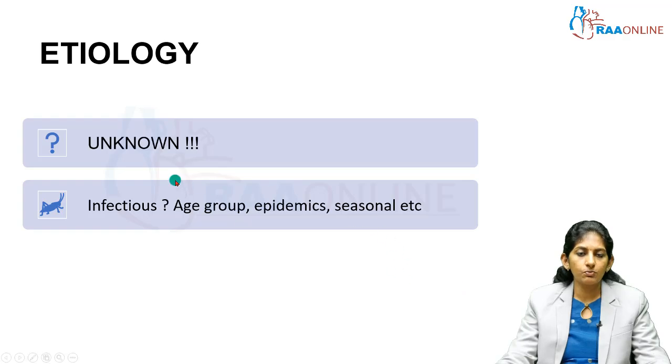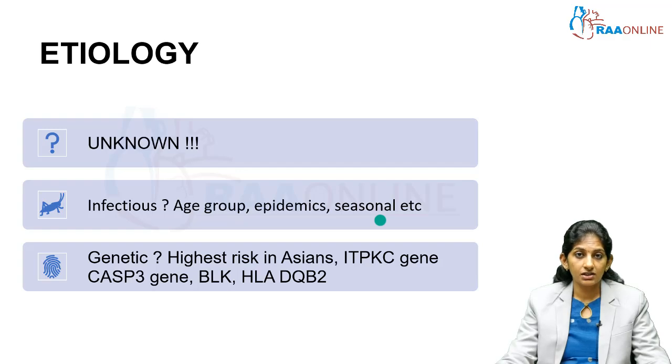Because of the age group affected. The typical age group is less than 5 or 6 years, children, especially boys, and it can occur as epidemics. Kawasaki disease can occur as epidemics in selective groups, and also it occurs in selective seasons. We can see a lot of patients of Kawasaki disease, especially in the northern part of our country, admitted in the winters and in the springs more than in other seasons. So it can be infectious, it can be genetic.